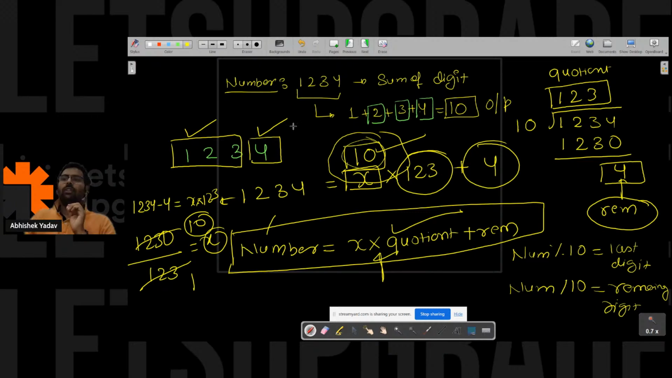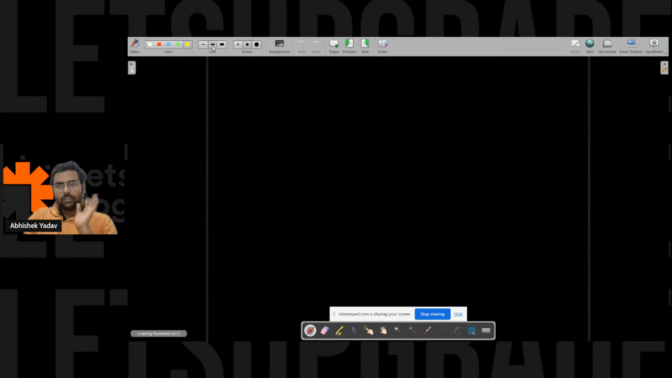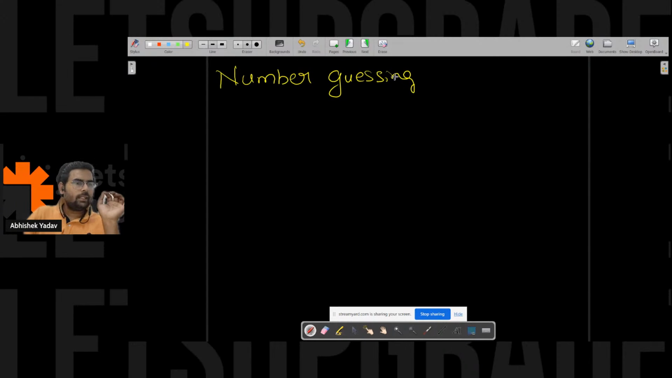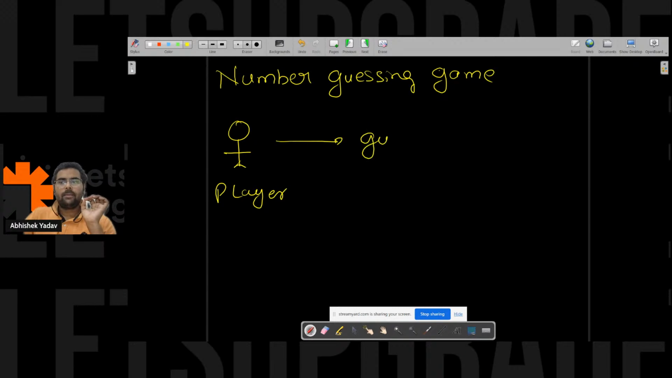So now let's move to the project part. The project is very simple, okay? You must have done this project also, that is the number guessing game. Is there anyone in the live audience who has already done this code, already solved this problem? The number guessing game is all about a player who has to guess a number, and the guessing range will be from 1 to 100 here, right? 1 to 100 here.